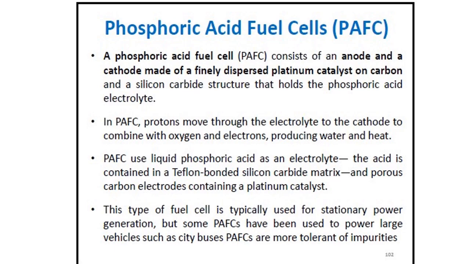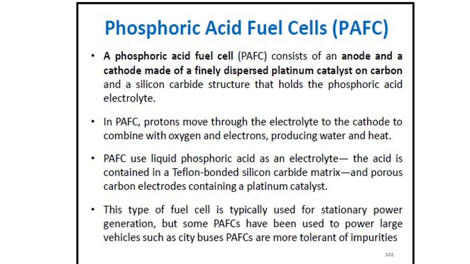So protons move through the electrolyte to the cathode to combine with oxygen and electrons, producing water and heat. So it is in the reverse way. That means the hydrogen ions are combined with the oxygen ions, producing water and heat. From the anode, it is moving to the cathode, thereby producing water and heat.